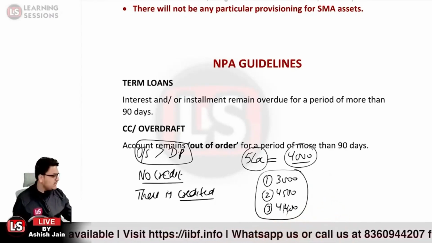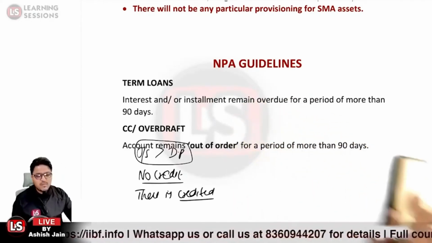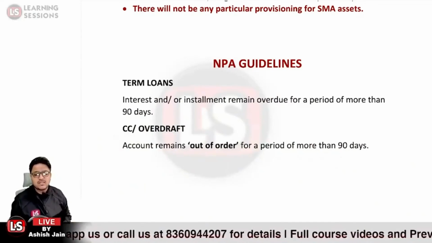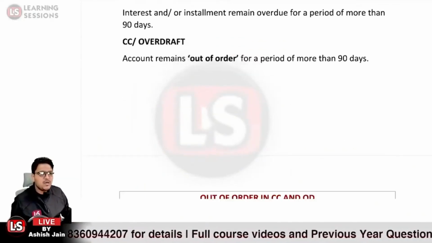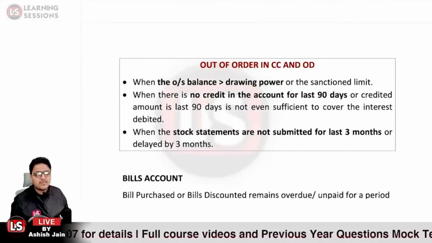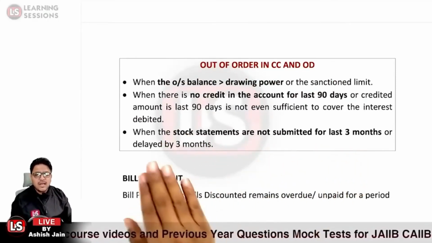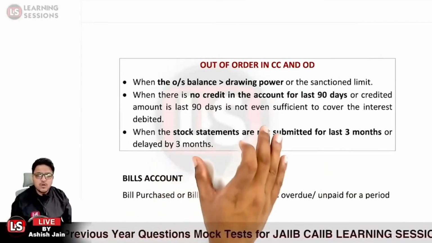Other than that, if the stock statements are not submitted in time, in that case also the CC limit will be classified as non-performing asset. Is that clear? So when the stock statements are not submitted for the last 3 months or are delayed by 3 months, in that case also the account is said to be out of order.